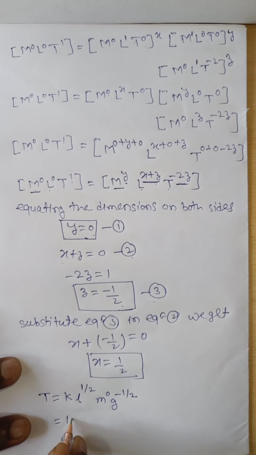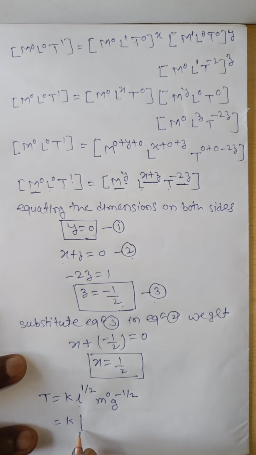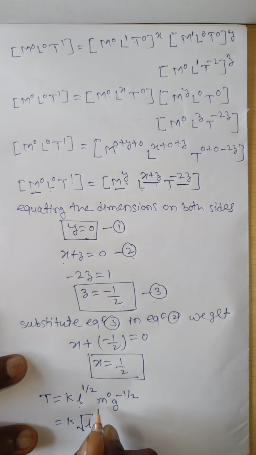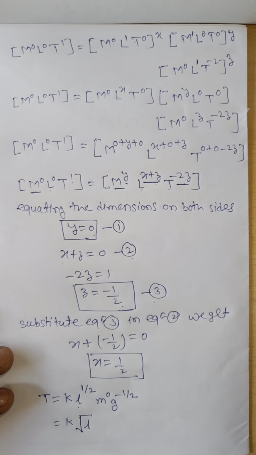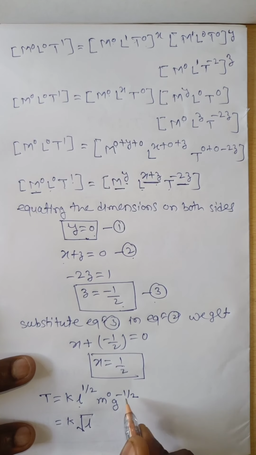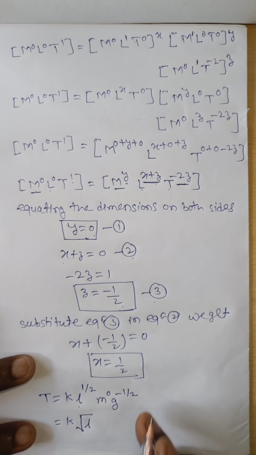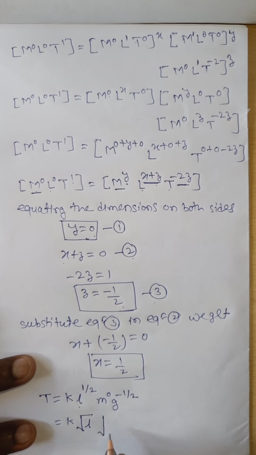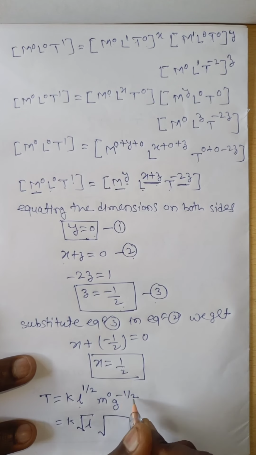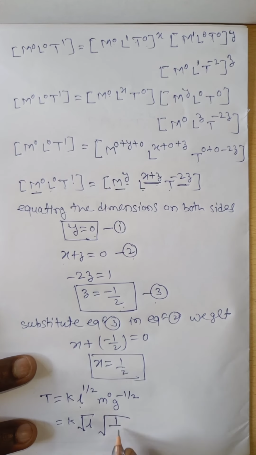Now this is equal to k into L to the power of 1 by 2, which is nothing but under root L. M to the power of 0 means m will be absent. Then g to the power of minus 1 by 2 is nothing but under root, and minus means 1 by g.